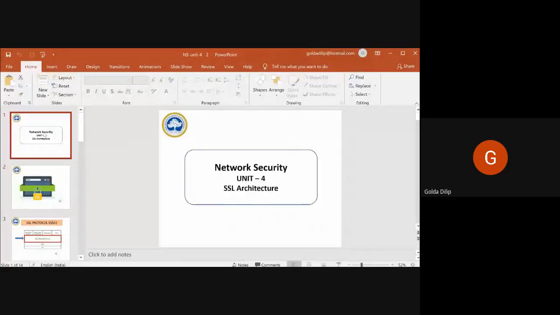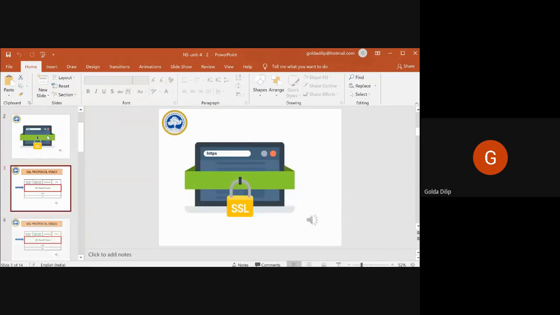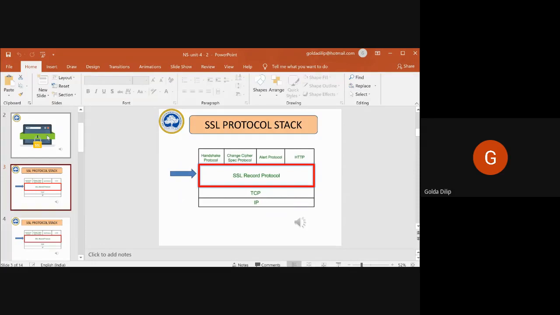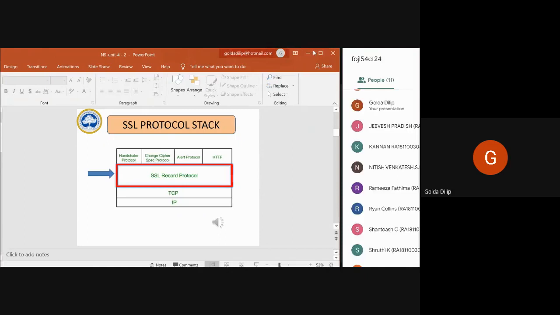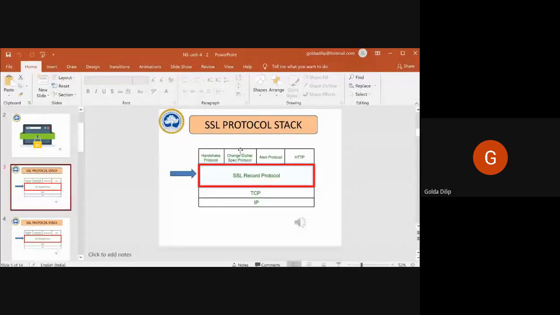Next, what we are supposed to discuss is your SSL architecture, the same thing I showed you in the previous slide, which we are now going to learn in detail. That's why we have put it in the form of a block diagram.